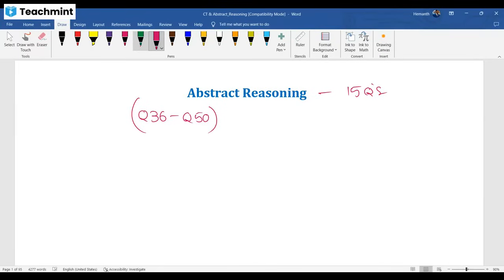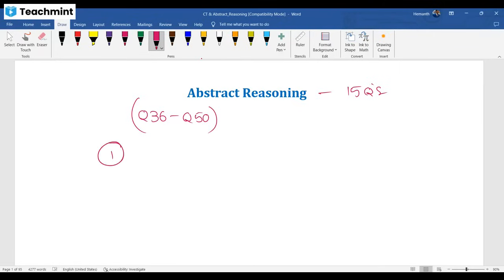You will get the results immediately there itself, whether you are going to round one or round two. In round one, out of 90 questions, 15 questions are from abstract reasoning, that is question number 36 to 50. And the first thing for any company that you should know is the topics to be prepared.